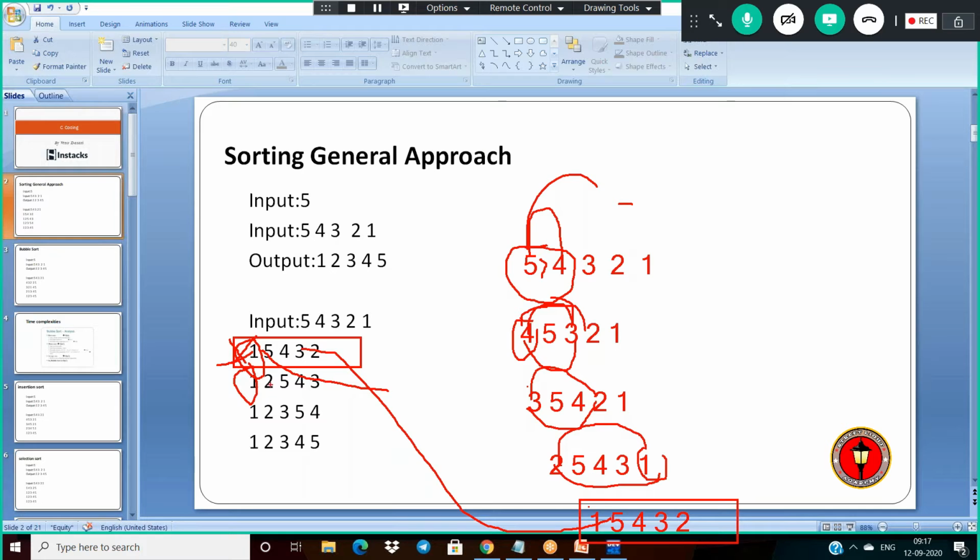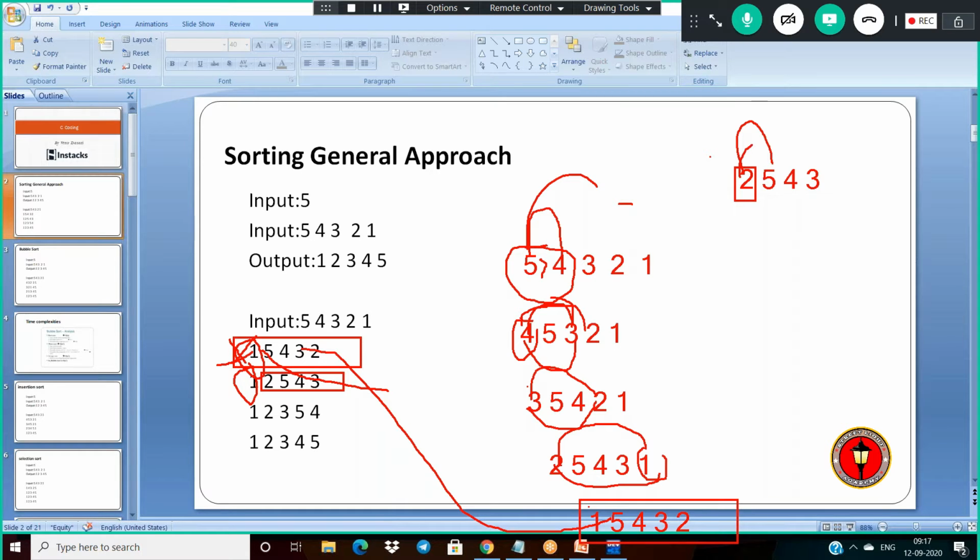So what are the remaining participating elements here? 2 5 4 3 only. For the 2 5 4 3 elements, again for the second iteration. Internally this is the index 1 element, but it is index 0 here. Now what I am doing again, I have to compare: is 2 greater than 5?